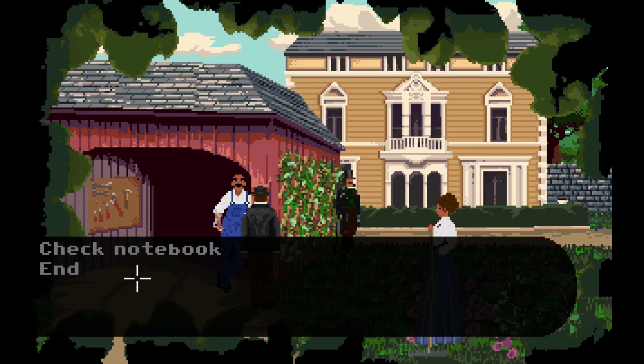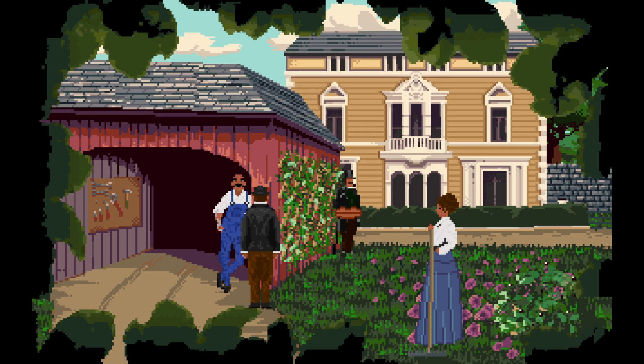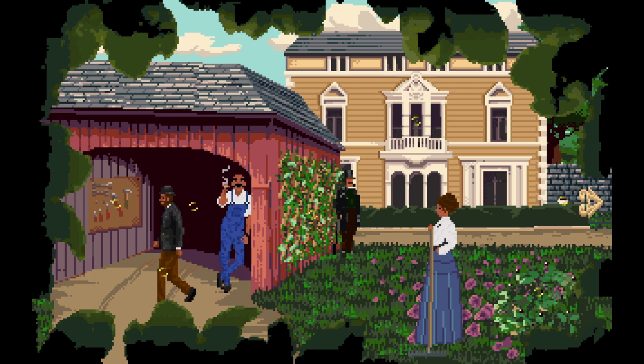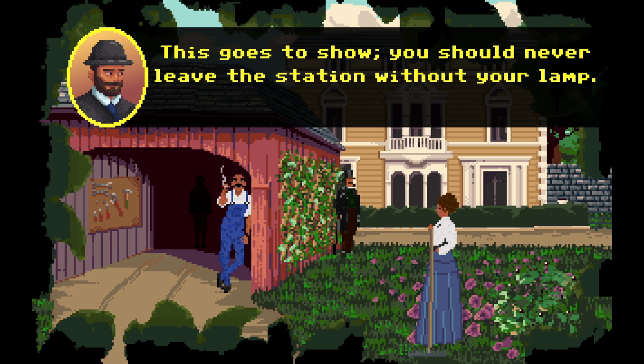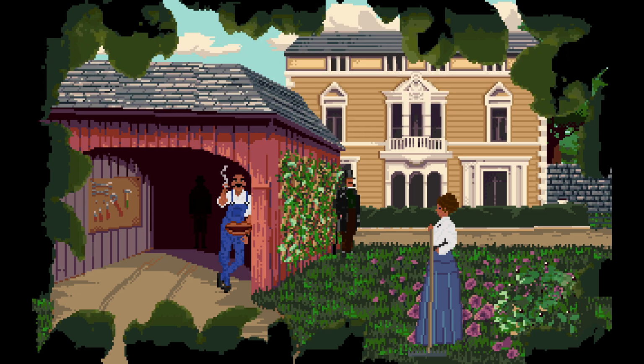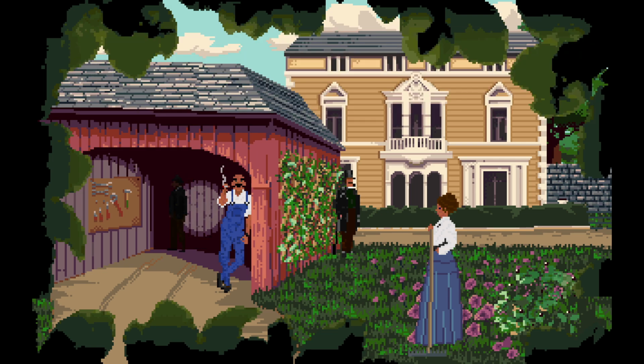Alright, so... hold this forever. Oh, just hold it and let go. Okay. There's that. Back here, and there's also that little pot there. Garage is pitch black. Maybe there would be something interesting to discover here. This goes to show you should never leave the station without your lamp. Much better. Let's have a look then.